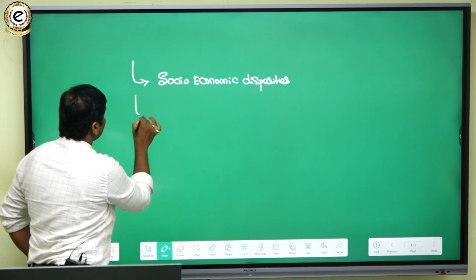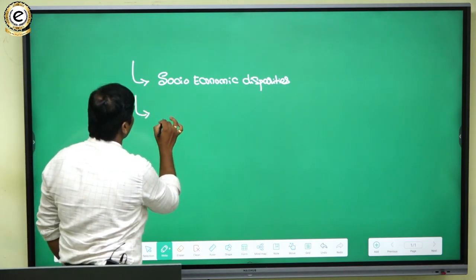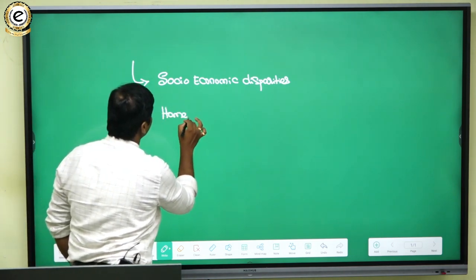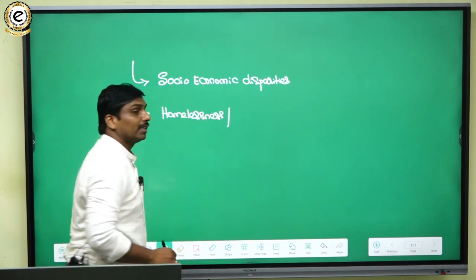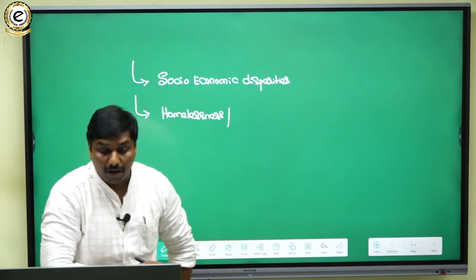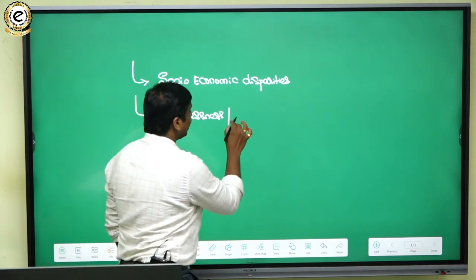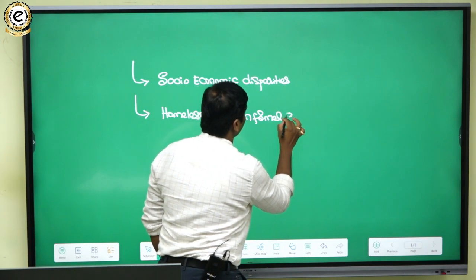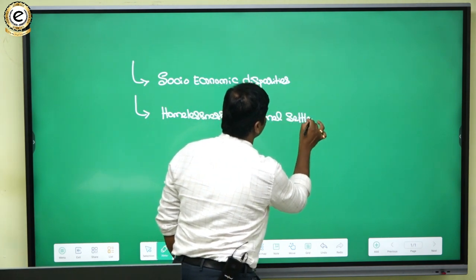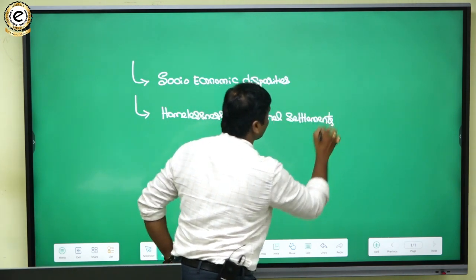Then the second thing is the rise in homelessness or rise in informal settlements. This is another thing.